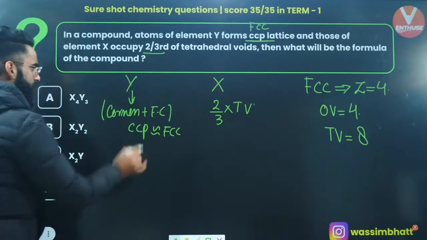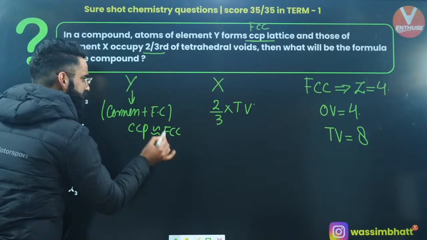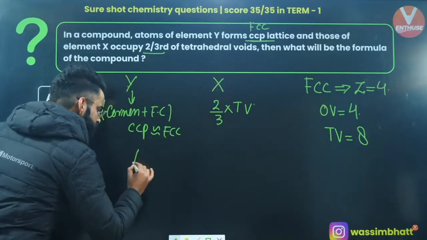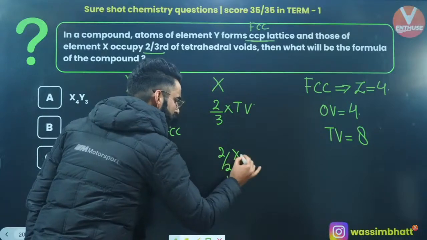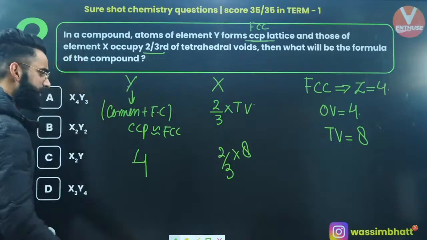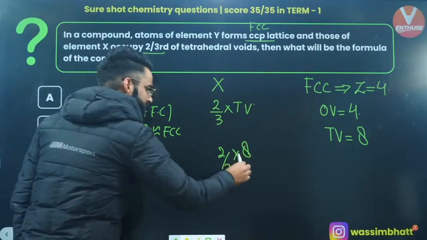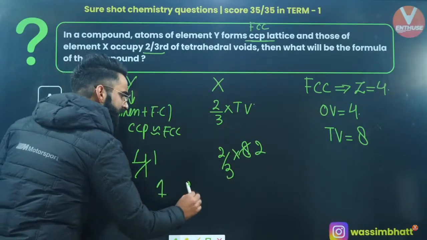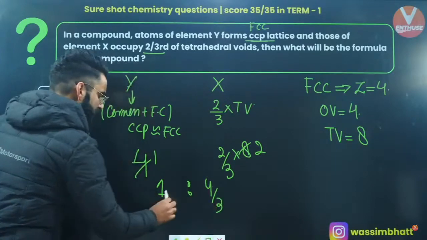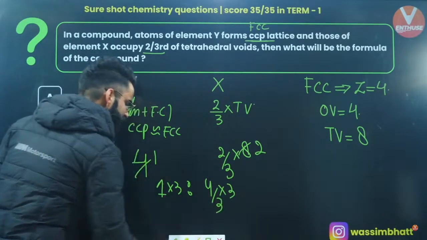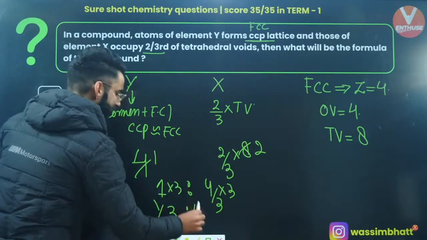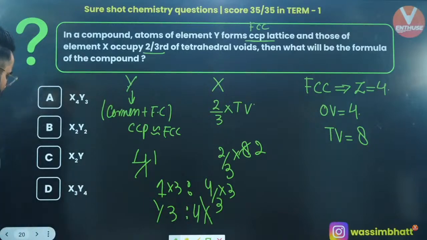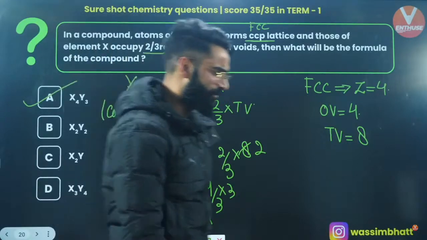What will be the formula? Have a look. First of all, Y particles are forming FCC. For FCC, what is the value of Z? That's 4. So I'll be directly writing 4 over here. X particles occupy 2/3 of tetrahedral voids. Tetrahedral voids total, there are 8, right? So 2/3 of 8. The ratio comes out to be 4/3 : 4. If I multiply throughout by 3, I'll be getting 4 : 3. So Y is going to be 3 and X is going to be 4, right? X4Y3. So option A is going to be the one which is correct, right?